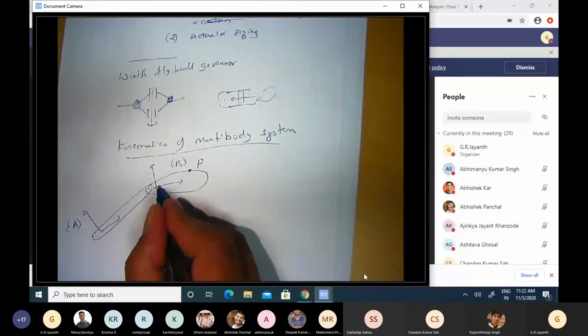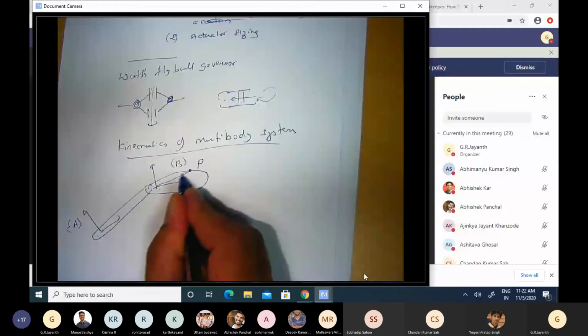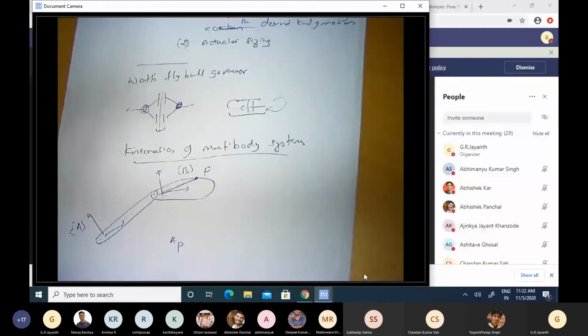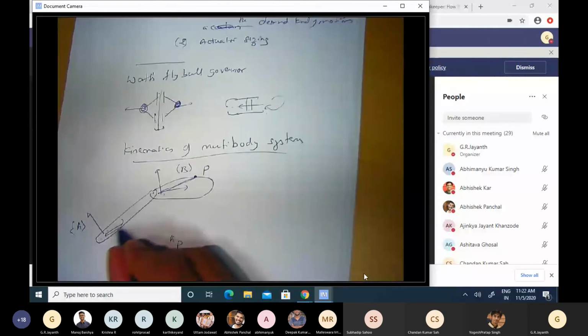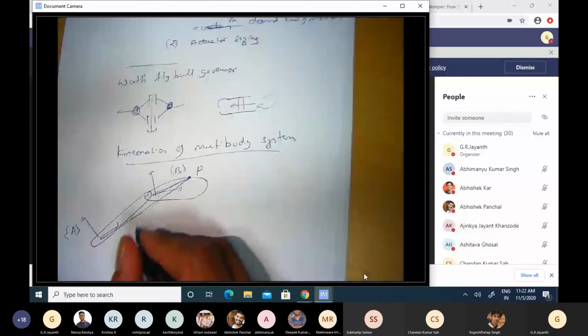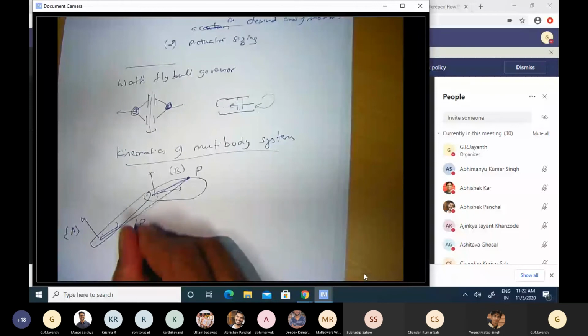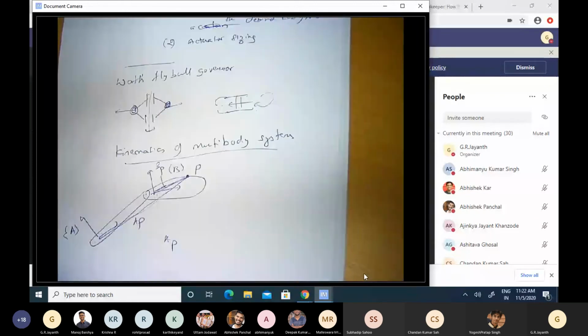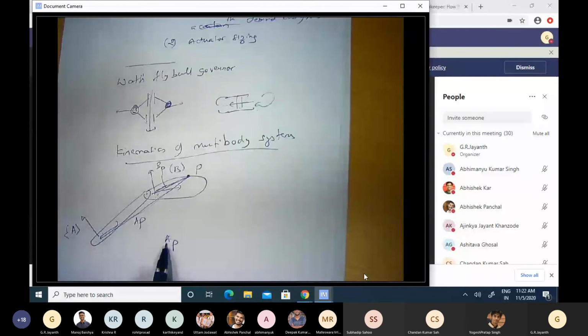I know what P represented in the B frame is. It is this particular vector. What is P represented in the A frame? It is that particular vector. This is P represented in the A frame. This is P represented in the B frame. Do you agree with me? These two vectors don't have the same length, right? So what is the expression for P represented in the A frame given P represented in the B frame?